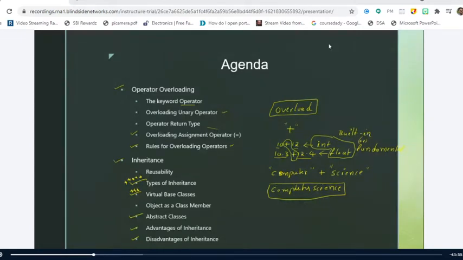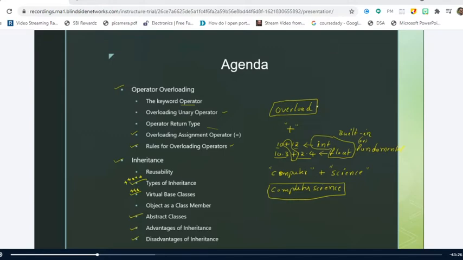We have seen the definition of operator overloading: we make the operator work with user-defined data types in the same way as with the fundamental data types. Can anybody tell me what you understand by the term function overloading? Anybody, please tell me what you mean by function overloading?